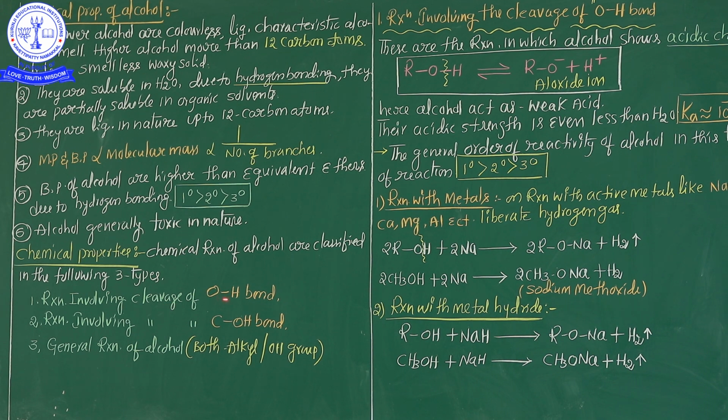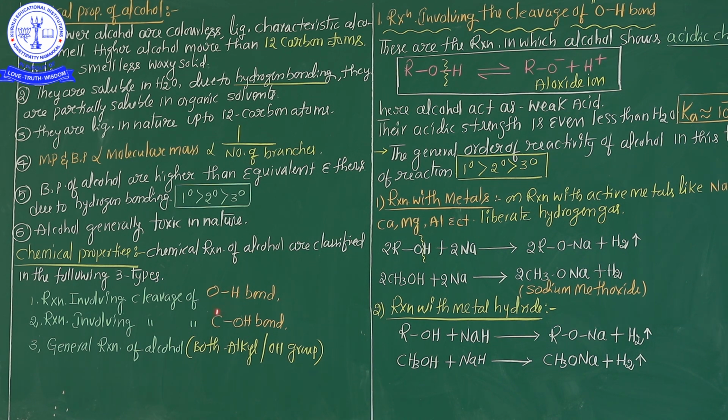So where are the bonds broken? You know that very well. Alcohols are generally ROH. If the bond between the oxygen and hydrogen breaks, then some chemical properties are there. So, reactions involving cleavage of the OH bond. The second one is reactions involving cleavage of the C-OH bond. See, my dear students, generally ROH is the general formula of the alcohol. So if the cleavage is between the